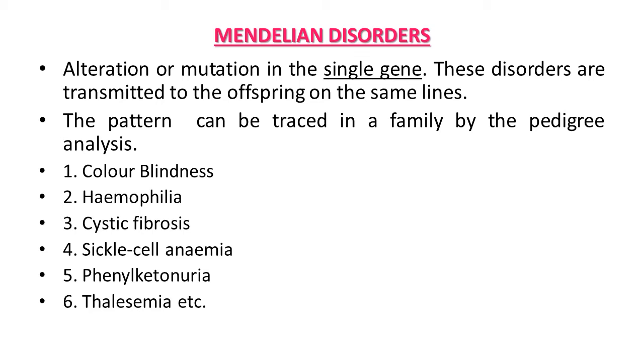Something goes wrong in the metabolic process, which leads to this disorder, and we will study that in detail as well. And the sixth one is thalassemia. Thalassemia is also a Mendelian disorder. Over and above these, some other diseases are also known as Mendelian disorders.